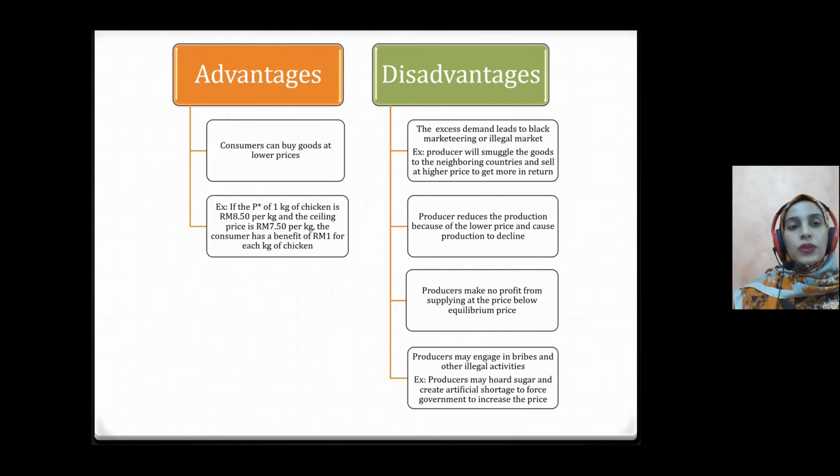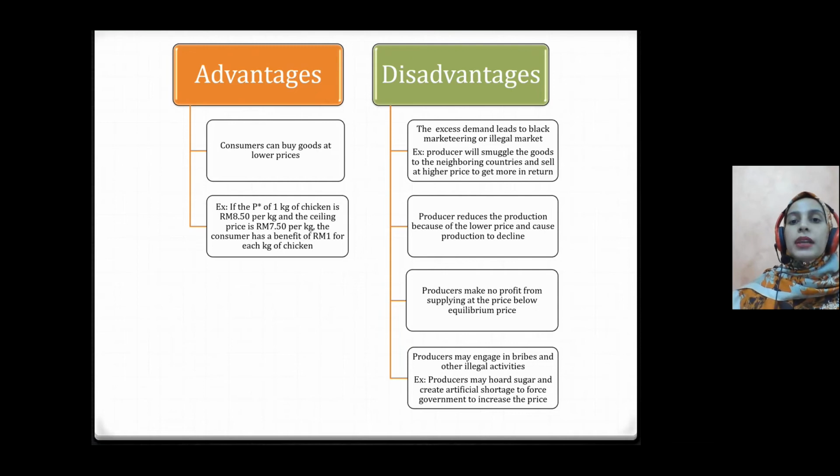Now, we also need to look at the advantages and disadvantages of the price ceiling. The advantage, of course, is to the consumers, because consumers can buy goods at lower prices. For example, if the price of chicken is 8.50 ringgit per kg and the ceiling price is 7.50 per kg, the consumer has a benefit of 1 ringgit for each kg of chicken.